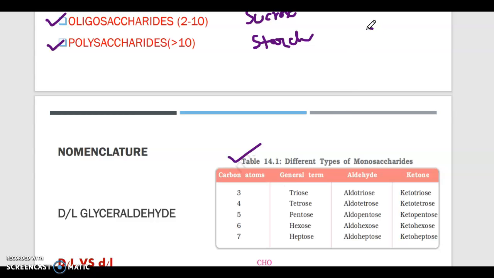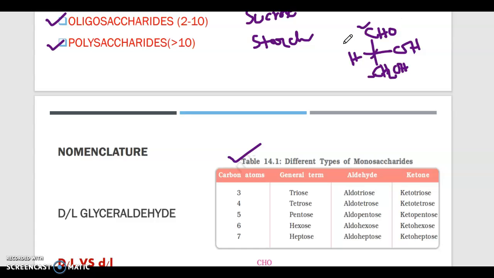Say in glyceraldehyde, CHO, CHOH, CH2OH. Here the number of carbons is 1, 2, 3. So it is basically a triose. That means the total number of carbons is 3, and it is a single molecule, that means it is a monosaccharide. So monosaccharides having 3 carbons are called trioses. Similarly, if the number of carbons is 4, it is called a tetrose. Then 5 for pentose, 6 hexose, 7 heptose.